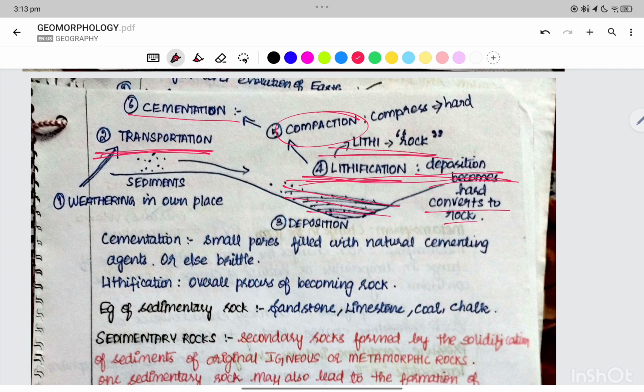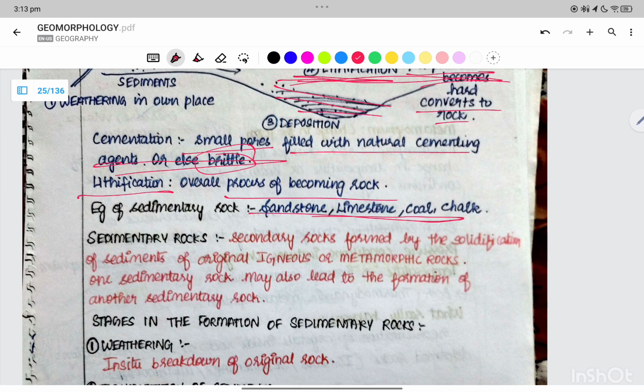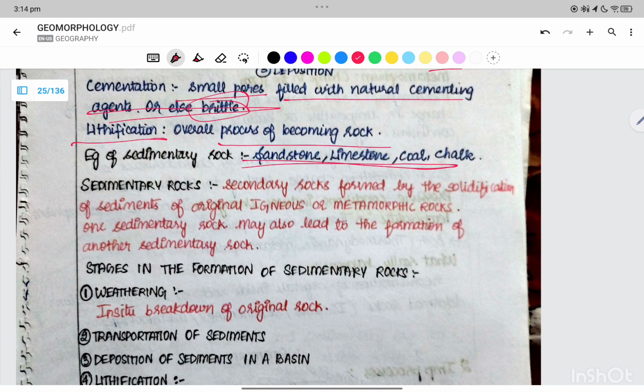Cementation is when the small pores are filled with natural cementing agents, or else the rock is brittle and will break easily. Lithification is the overall process of becoming the rock. Examples are sandstone, limestone, coal, and chalk.